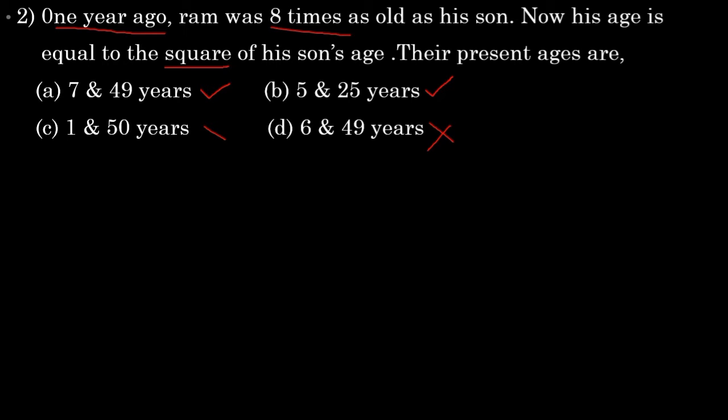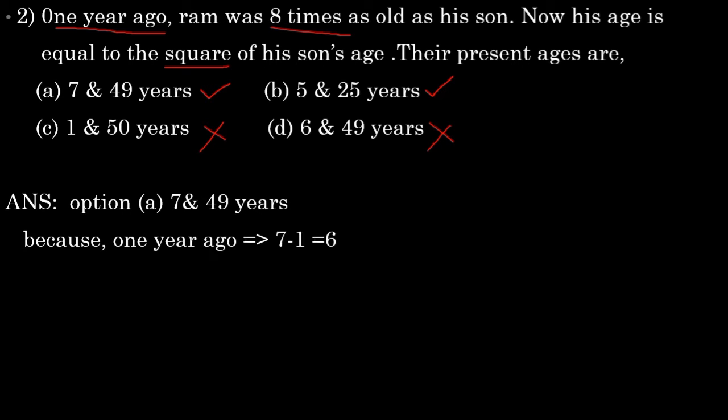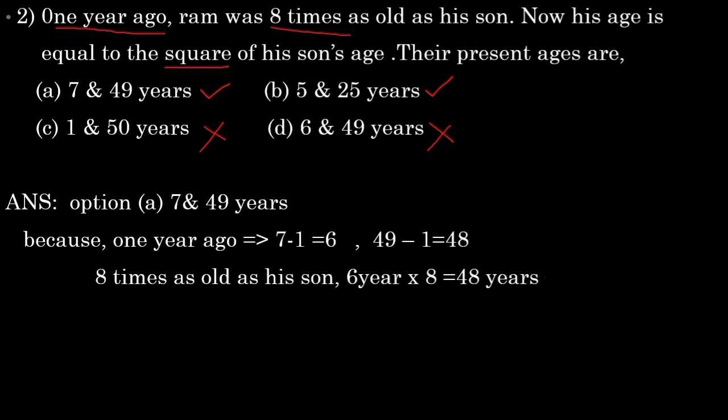First I'll take option A. What we have is 7 and 49 years. Now we will subtract 1 from this, because they said 1 year ago. Then what I'll get: 7 minus 1 is 6 and 49 minus 1 is 48. They said another statement also, that is 8 times as old as his son. That means the son's age we need to multiply with 8. So how much will we get for Ram's age?